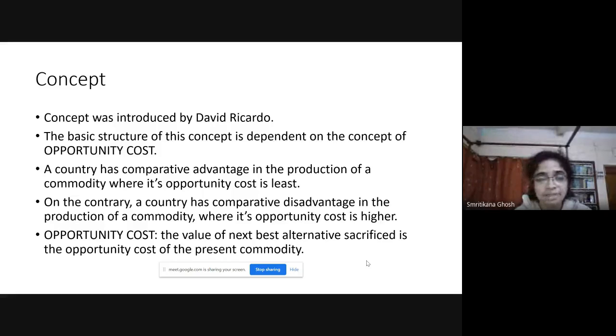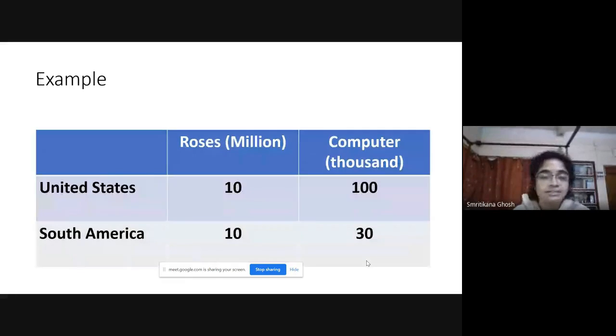So let me explain with an example. Say there are two countries, United States and South America, and they are producing two commodities, roses and computers. Roses are expressed in terms of million and computers in terms of thousand. If the worker is working in United States, he can produce either 10 million roses or 100,000 computers.